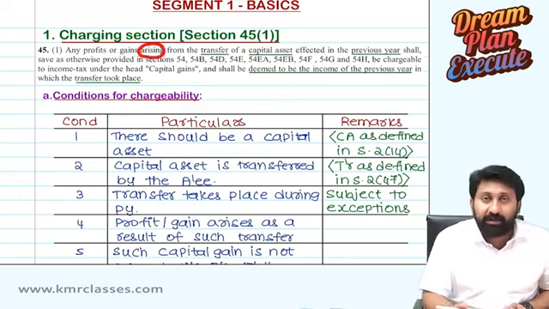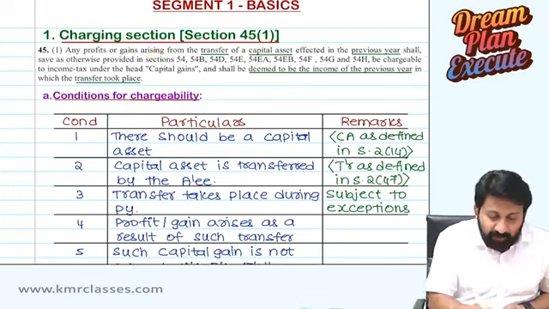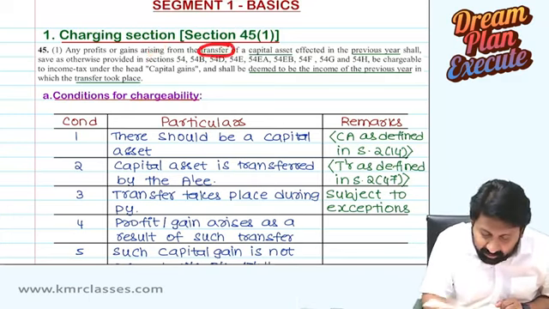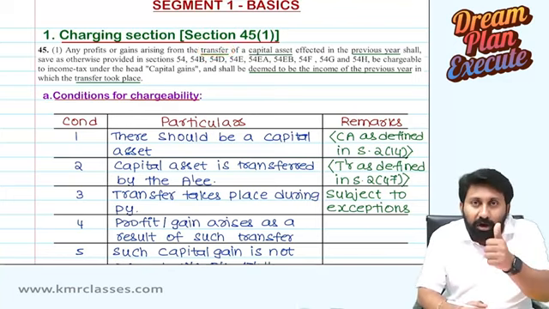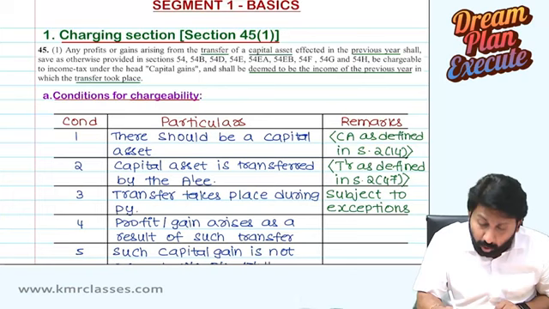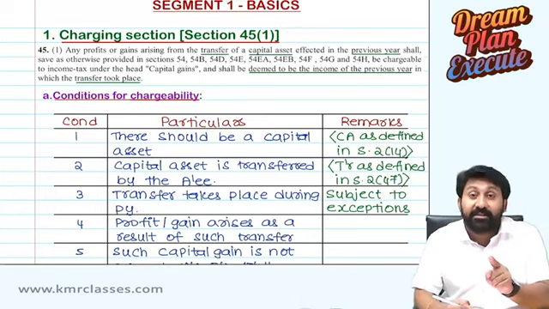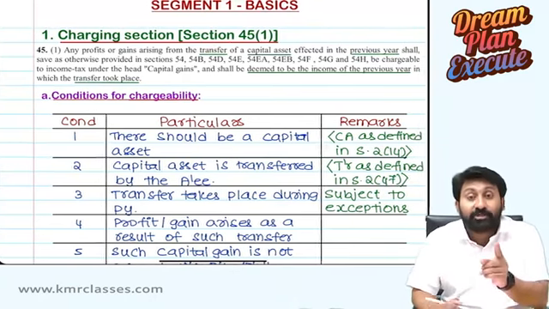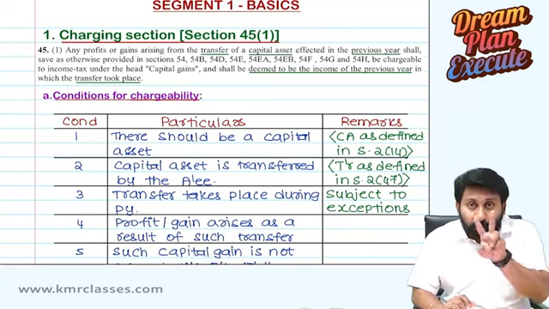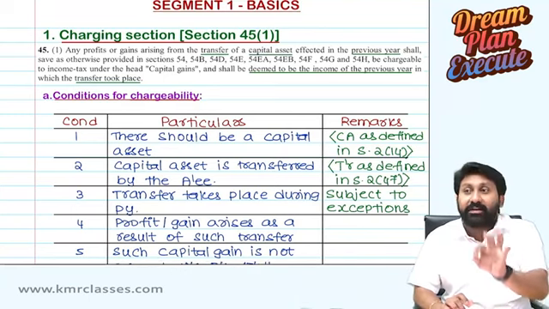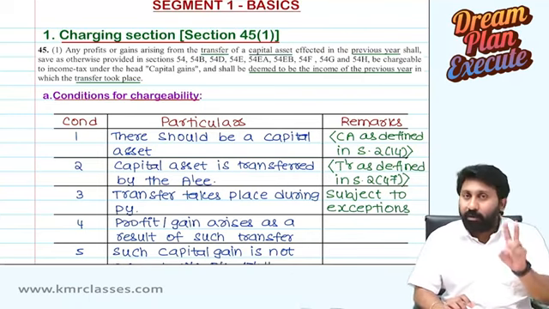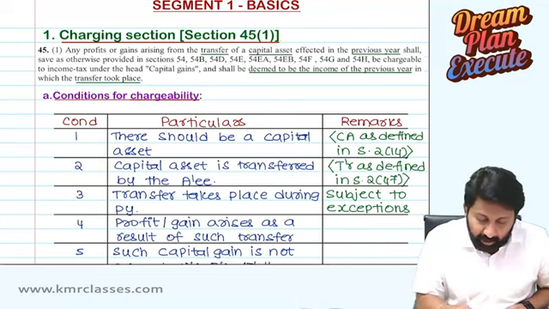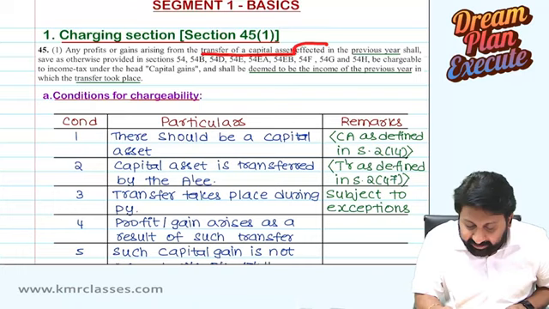Received is not the word. The word used is arising. Any profits or gains arising. Okay. Arising from what? Arising from transfer. Okay. So what did you transfer? You transferred a capital asset. What is a capital asset? Capital asset as defined in section 2 clause 14. What is a transfer? Transfer as defined in section 2 clause 47. So there are two technical terms here whose definitions we need to know first to understand the charging section. What are the two words? What is a transfer? What is a capital asset? Okay. Transfer of capital asset effected.